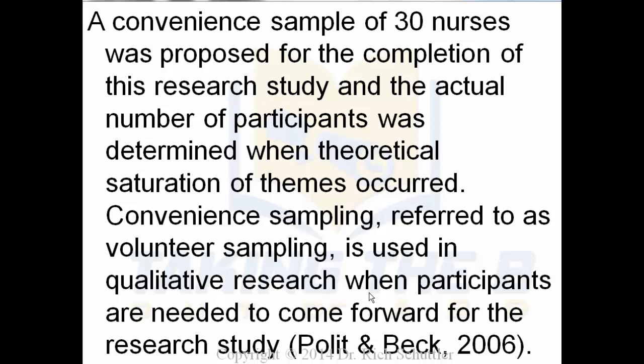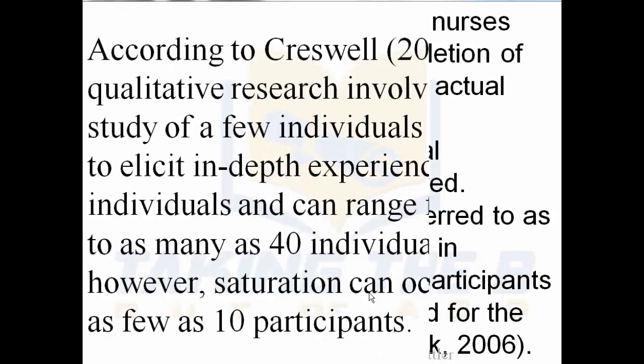Convenience sampling, referred to as voluntary sampling, is used in qualitative research when participants are needed to come forward for the research study. And then she cites where convenience sampling came from, this volunteer sampling from Polit and Beck in 2006, another source which might be helpful for you.